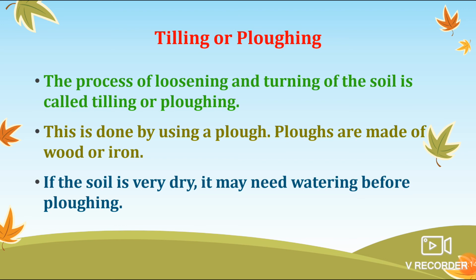Right now I would like to tell you that this ploughing is very, very helpful because if the soil is very dry, it may need water before ploughing. So this ploughing is very important, and when the soil is very hard, we need to irrigate it. Once it is irrigated, after that it will be very easy for the farmer to loosen the soil and to level the soil also.